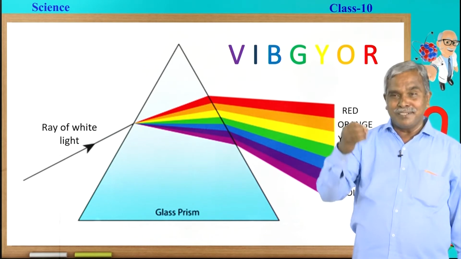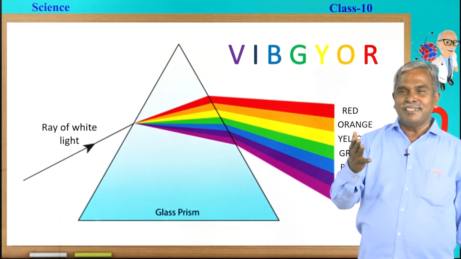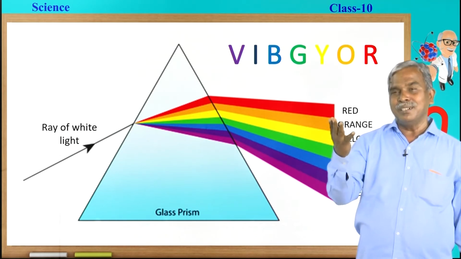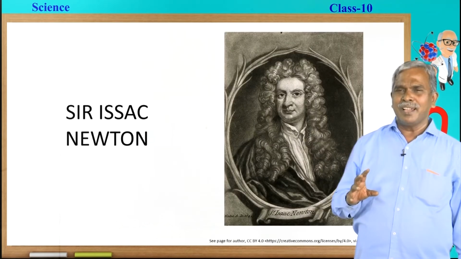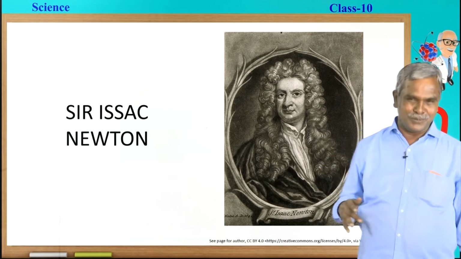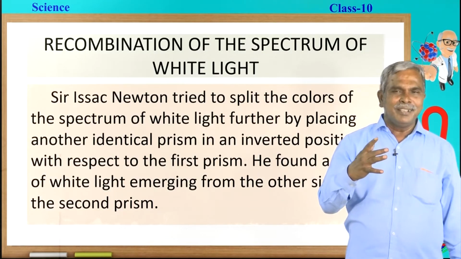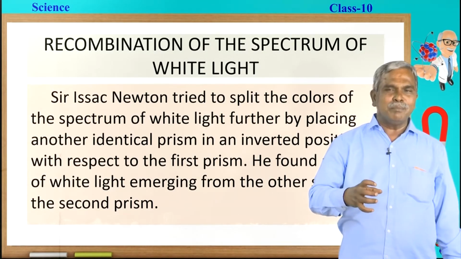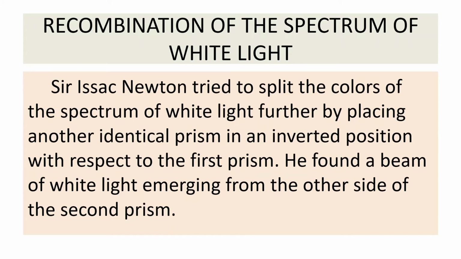Anyhow, due to the differences among all the colors, we are able to see the splitting of the white light into different colors. So, this beautiful dispersion concept, as I told already, was explained by the great scientist Sir Isaac Newton. He conducted one more experiment to confirm whether white light is made of 7 colors or not, that is the recombination of the spectrum of white light. The spectrum of white light indicates 7 colors.